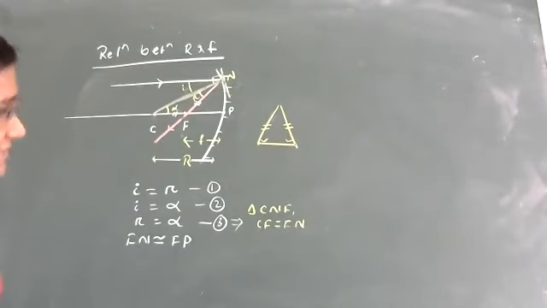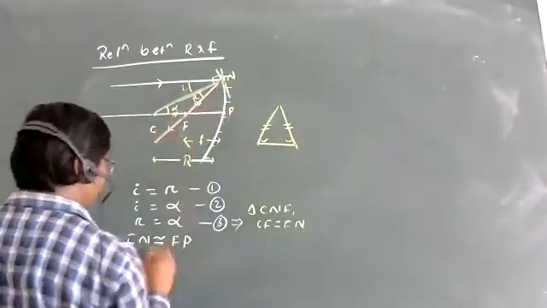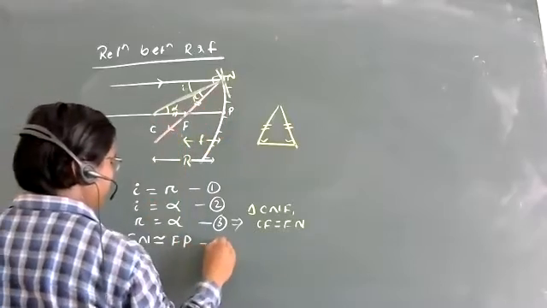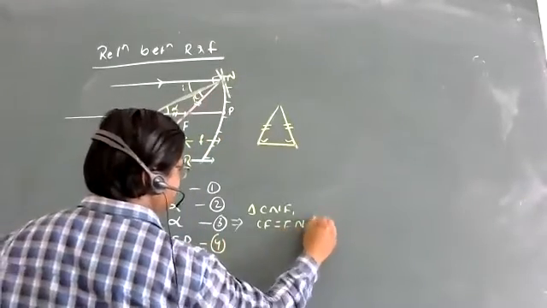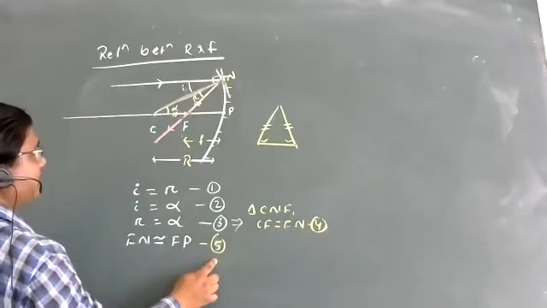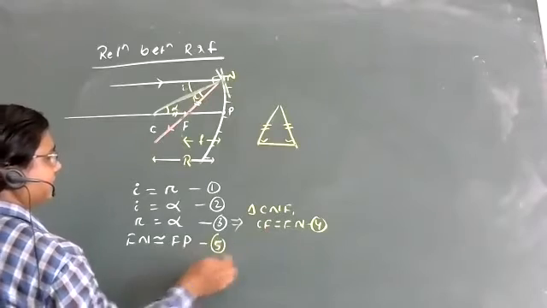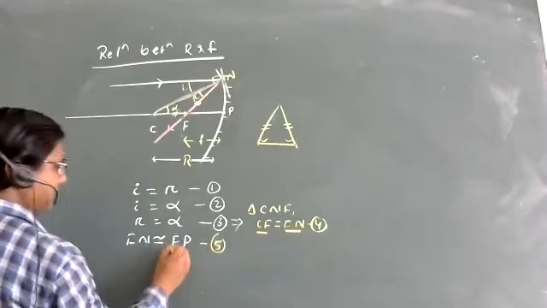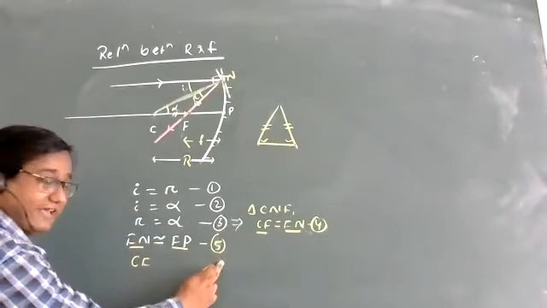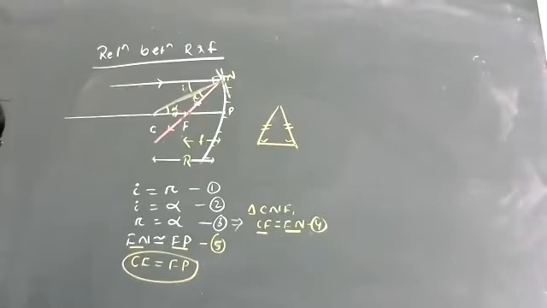Now the question is, from the figure or experiment, it is found that FN is nearly equal to FP. Suppose this is equation 4 and this is equation 5. So from equations 4 and 5, can I write CF is equal to FP? Because CF equals FN and FP equals FN. That means CF is equal to FP. Is it clear or not?